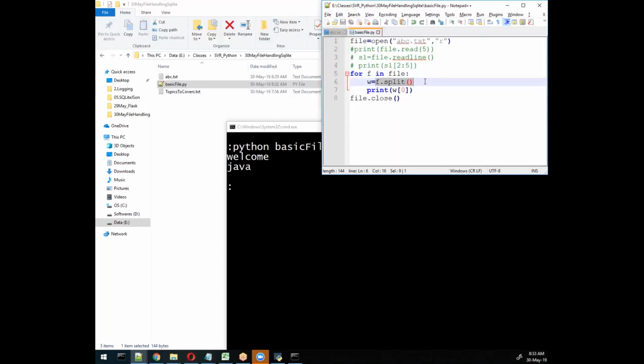Remember, split will return a list, meaning a collection here. So here I'm getting the collection. Suppose I'm using num_words, and I use len of w, the length. From there I can find out the length. This is the solution for that. It took me 2 to 3 hours when I was beginning, and at that time I got more confusion.